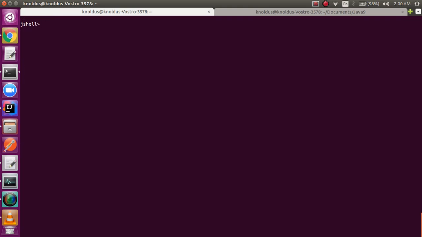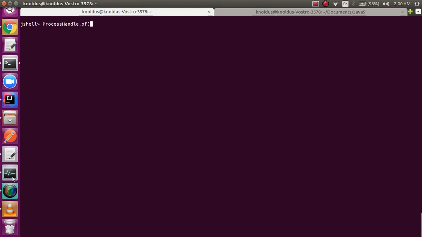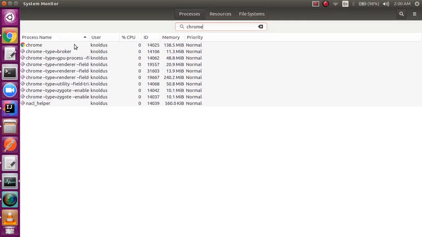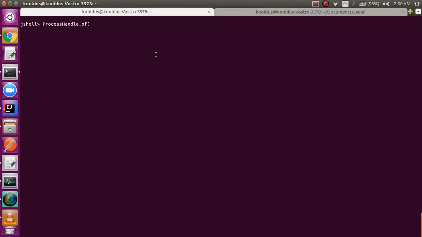Now how can you get access to a particular process for which you have a PID? You can do that as well. Just specify ProcessHandle.of, and inside this let's extract the PID of some process which is running, maybe Chrome. The PID for Chrome is 14025. So let's specify 14025. Let's get the handle, and you can see the return type is wrapped inside Optional because this PID value may or may not exist. I have got the handle.